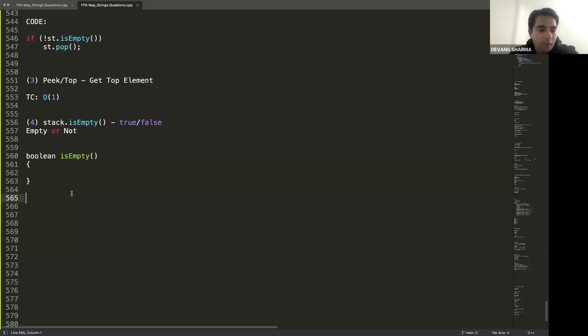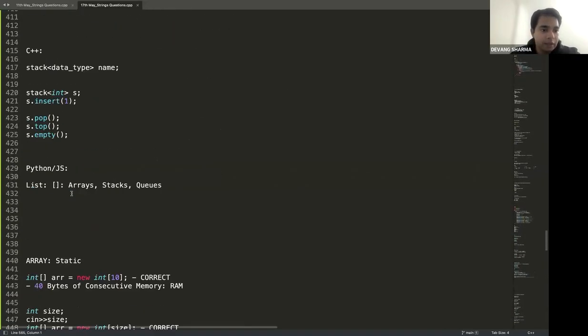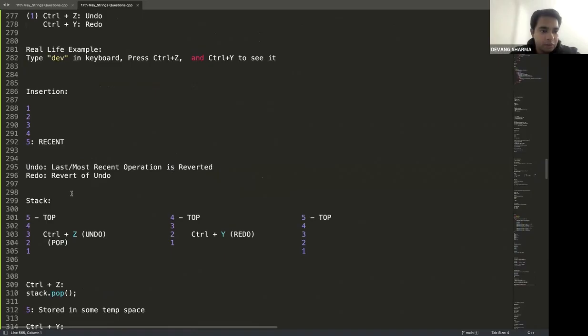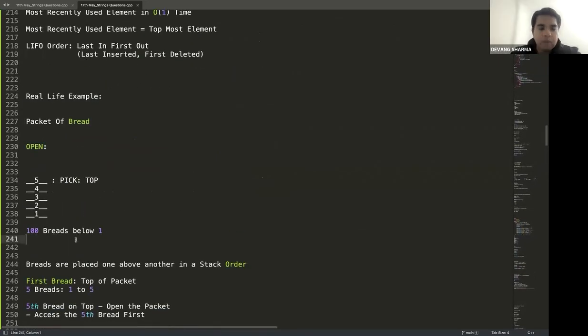The answer is no. Just to give some context, where's the packet of bread? If my packet of bread has 100 breads, do I need to check if it has 100 breads? The question is whether it is empty or not. The question is not how many breads it has. If the question is about how many breads, yes, let's count. But if the question is just whether it's empty or not, I don't care whether there are 100 breads, 200 breads, 500 breads. What I do care about is whether there is any bread on the top. Even if there is a single bread on the top, it is not empty. Otherwise, it is empty. I don't care about the number of breads.